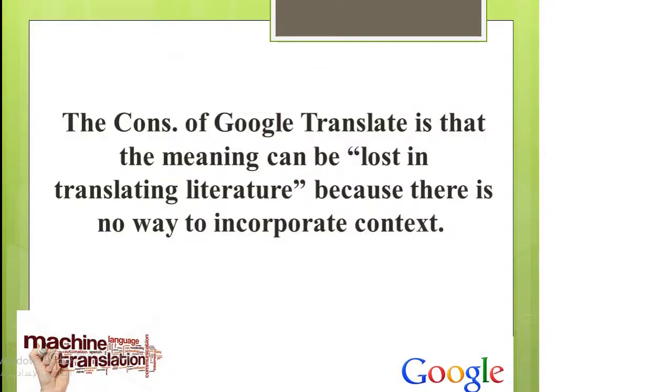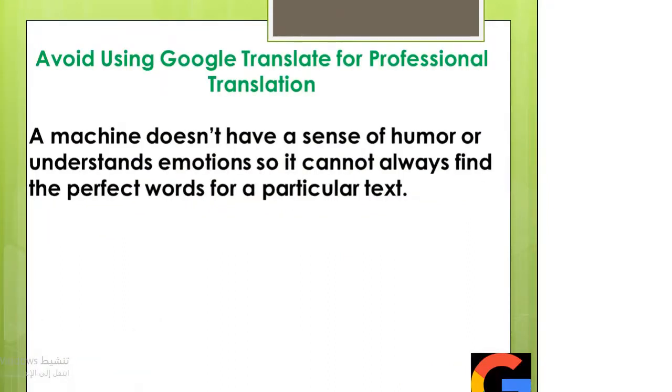The cons of Google Translate is that the meaning can be lost in translating literature because there is no way to incorporate context. The complexity of the text makes the likelihood of errors greater. Avoid using Google Translate for professional translation. Why? Because a machine doesn't have a sense of humor or understand emotions, so it cannot always find the perfect words for a particular text. Also, the tools don't translate cultural values, which is found in most literary works.